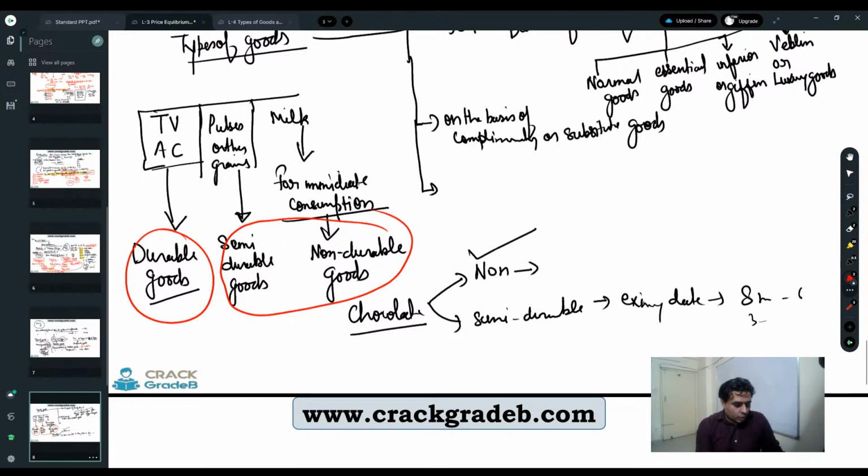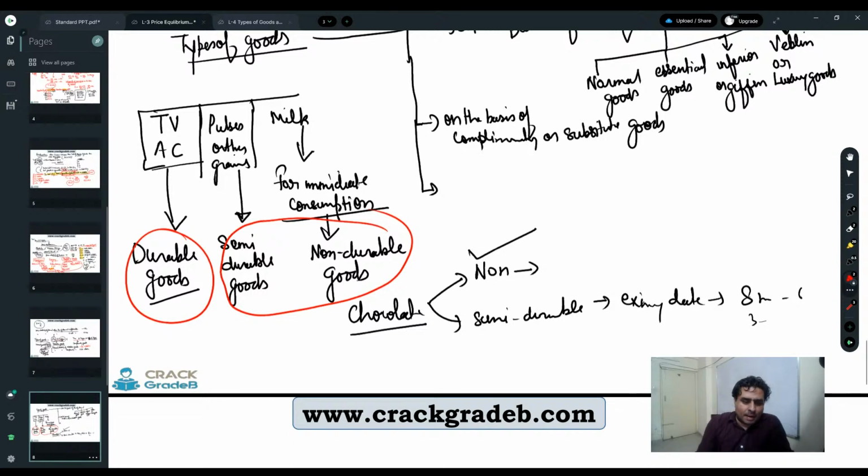Someone says they can be stored under some conditions, so semi-durable. I know some chocolates have long shelf life but others do not, like a refrigerator option, but it is only for a limited period of time. Yes, dark chocolate you can store for a longer duration, but it is always mentioned there, keep in a cool place and avoid direct sunlight. That condition is going to be there. So certain terms and conditions are associated. If you do not follow those terms and conditions, then it is going to be problematic.